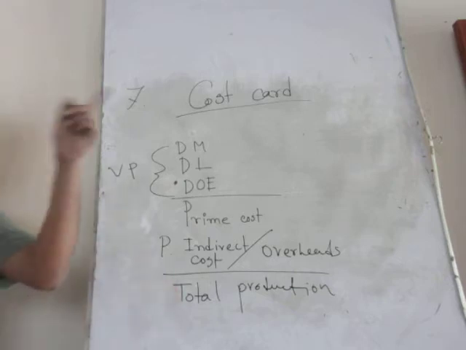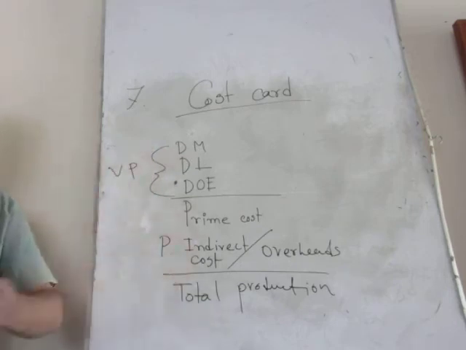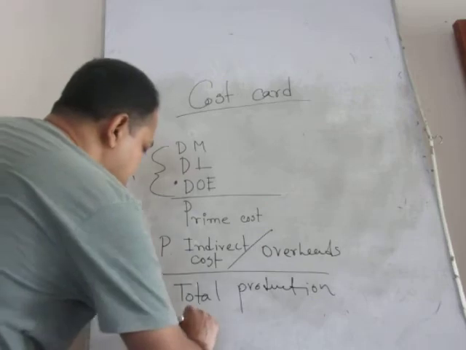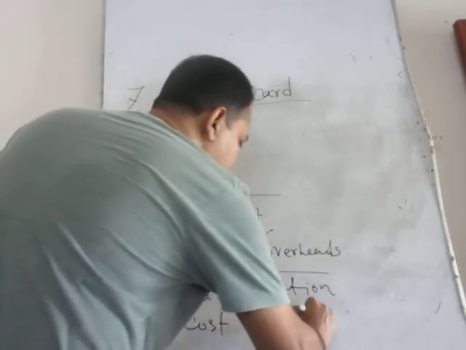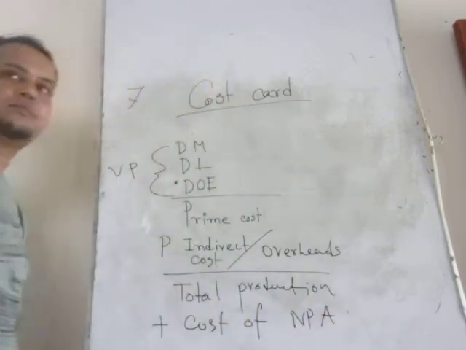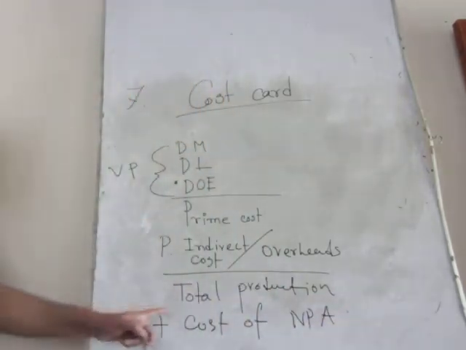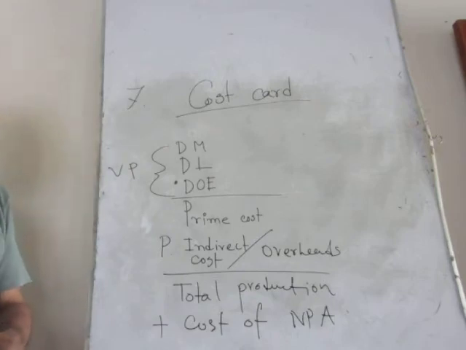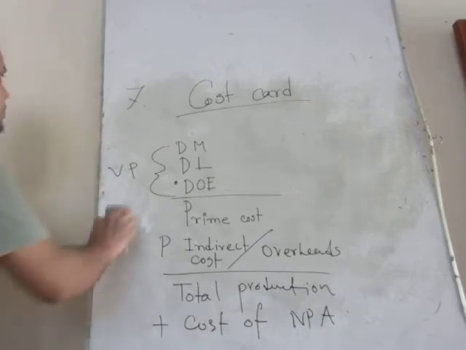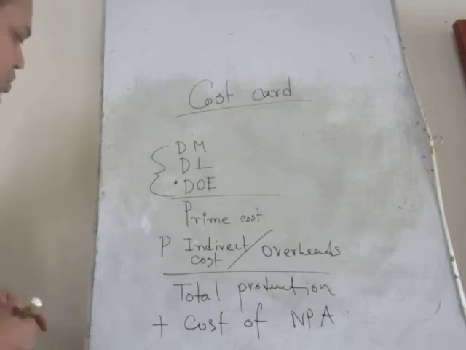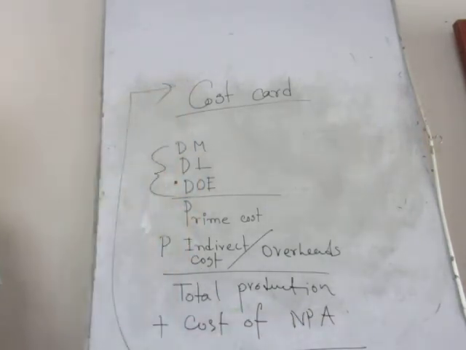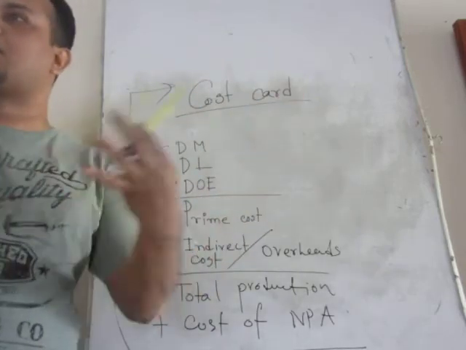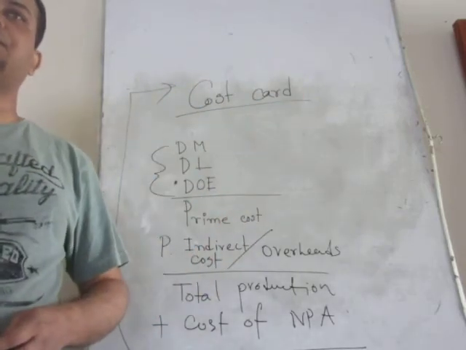Now we have to add up non-productive activity cost: sales, distribution, administration, research and development. After adding this cost of non-productive activity, it will give you the total cost of manufacturing a specific thing or providing a specific kind of service.